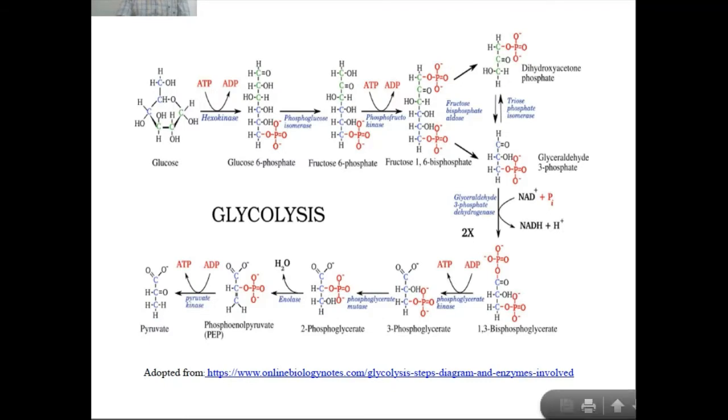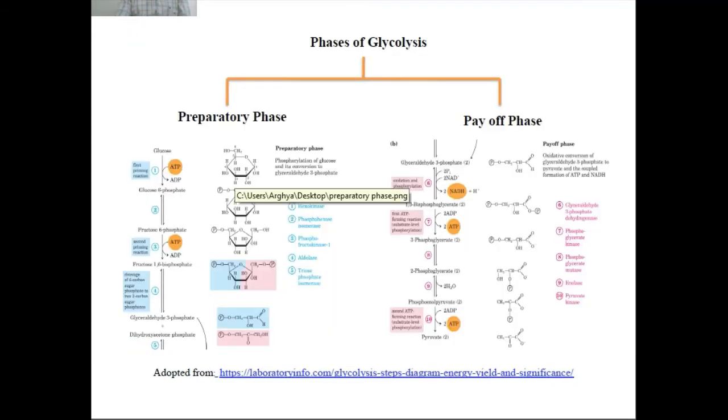This is the overall reaction of glycolysis, in which one molecule of glucose converts into two molecules of pyruvate or pyruvic acid. There are 10 steps in glycolysis, in which the first 5 reactions are known as preparatory phase, and the last 5 stages are known as payoff phase.